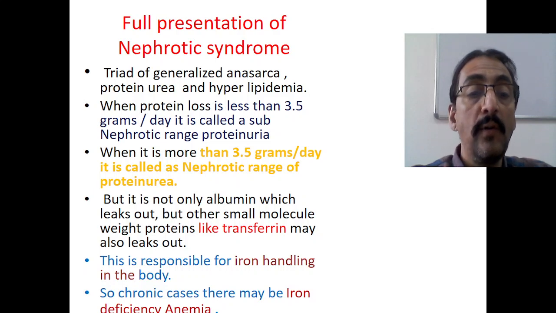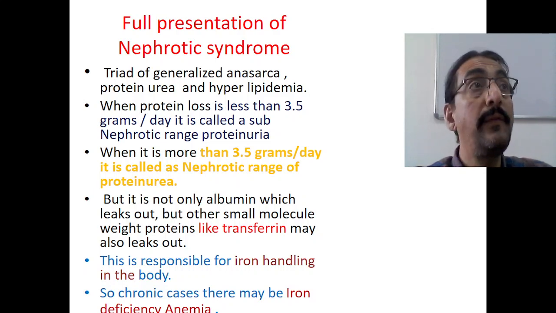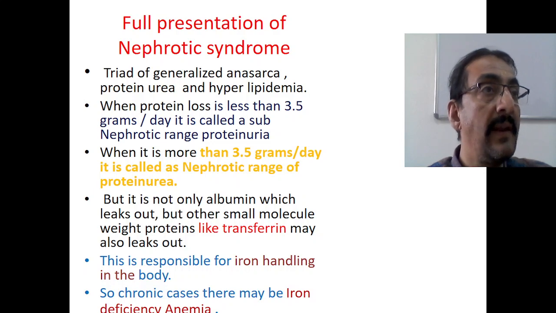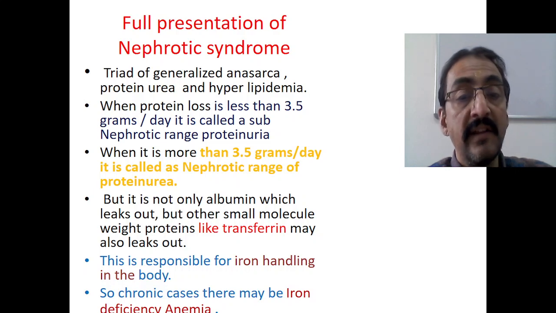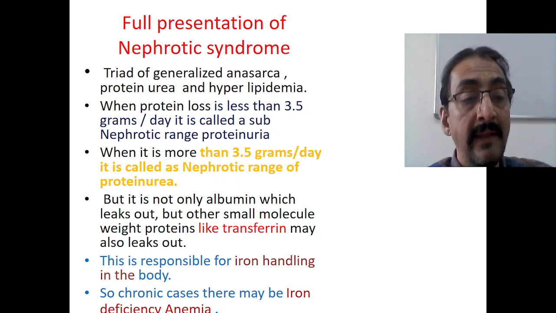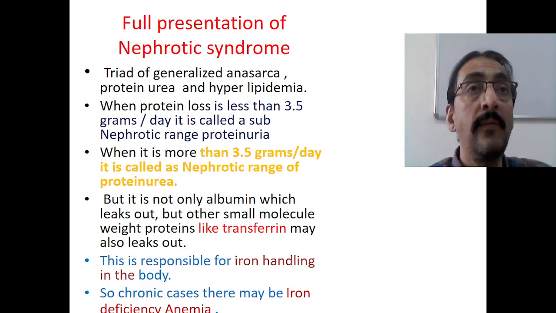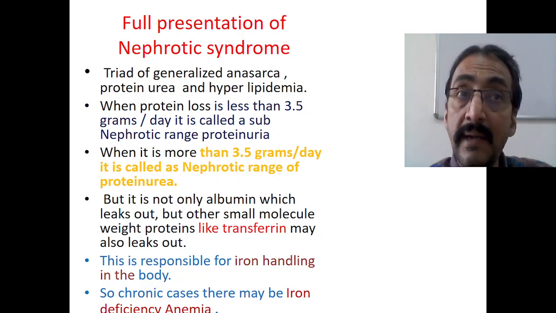So smaller molecular weight proteins like transferrin may also start leaking out. Transferrin is present in the blood and is the vehicle for iron; it is responsible for iron handling in the body. In chronic cases of nephrotic syndrome, this transferrin also goes out, and as a result iron handling is affected.